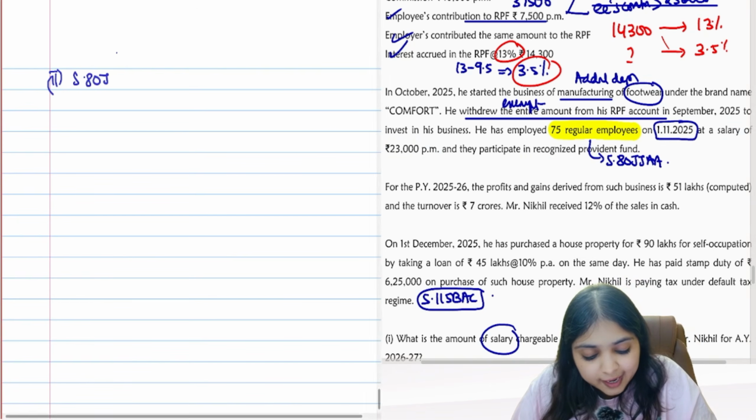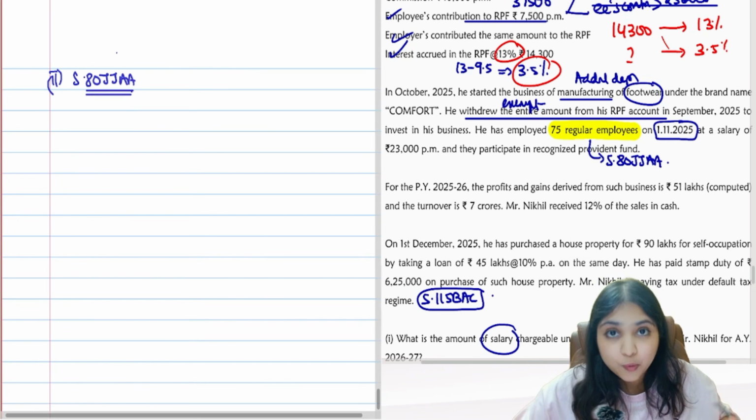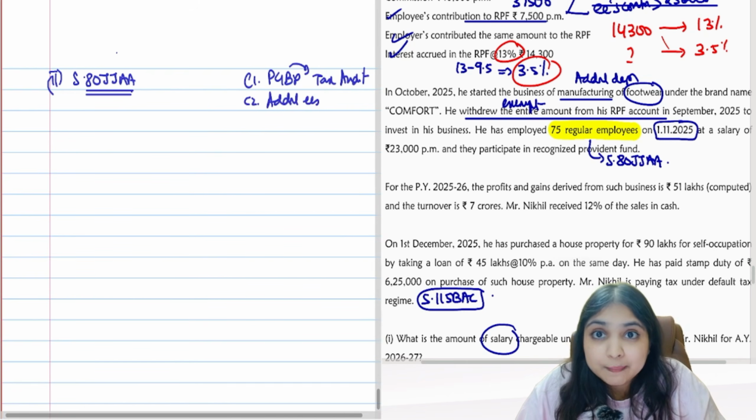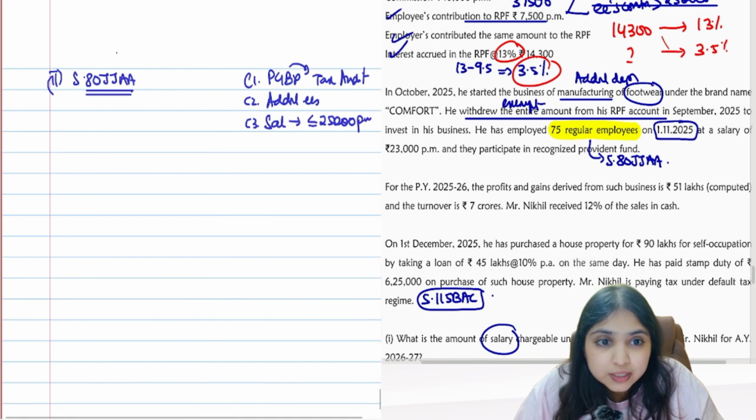In 80JJAA, you have some conditions, guys. I'll tell you what the conditions are. Condition number 1, the assessee must be having PGBP and must be having tax audit. Condition number 2, the assessee must have hired additional employees, that is, new employees. Condition number 3, how much salary should we pay them? Not more than 25,000 per month.